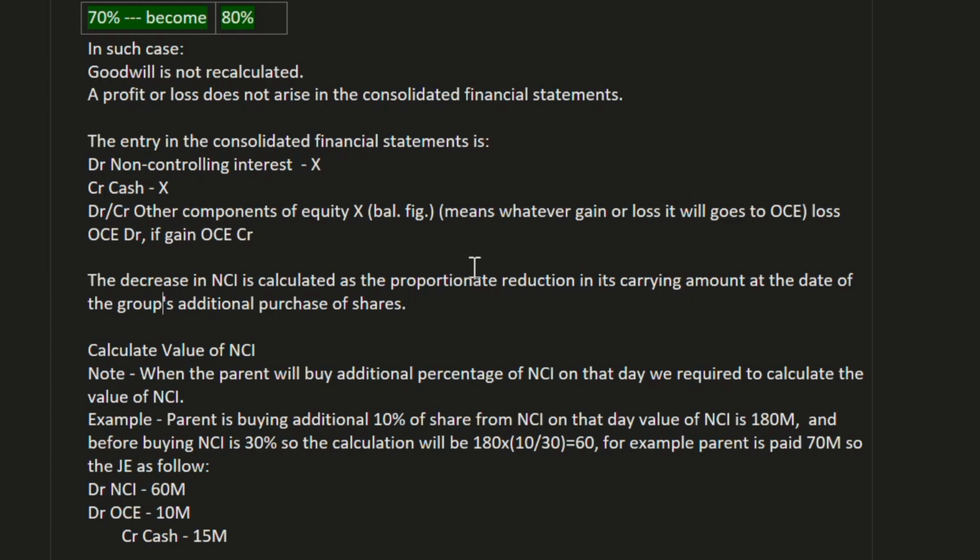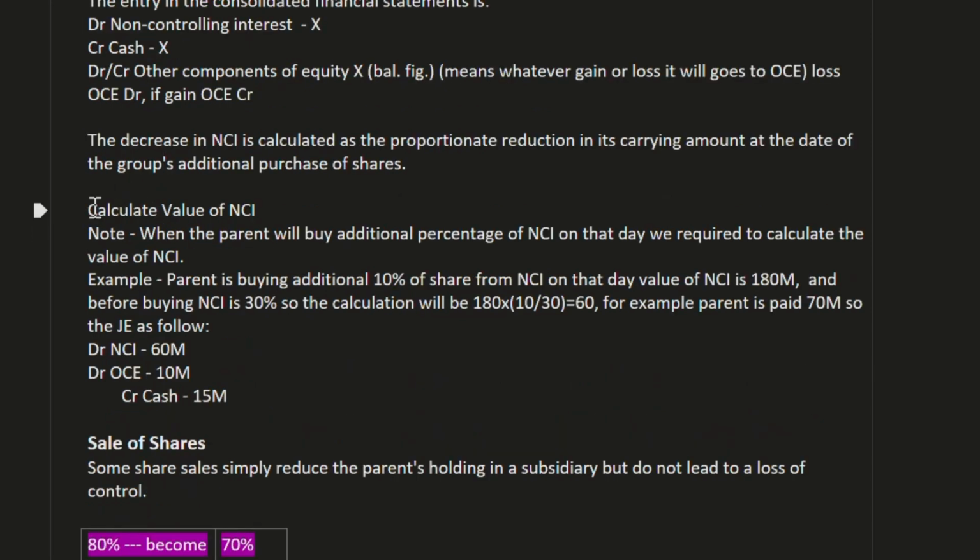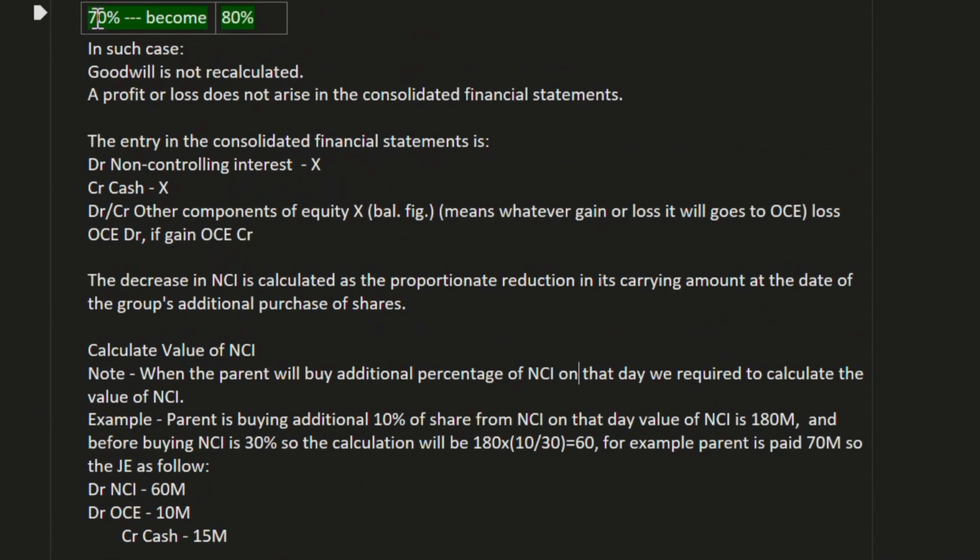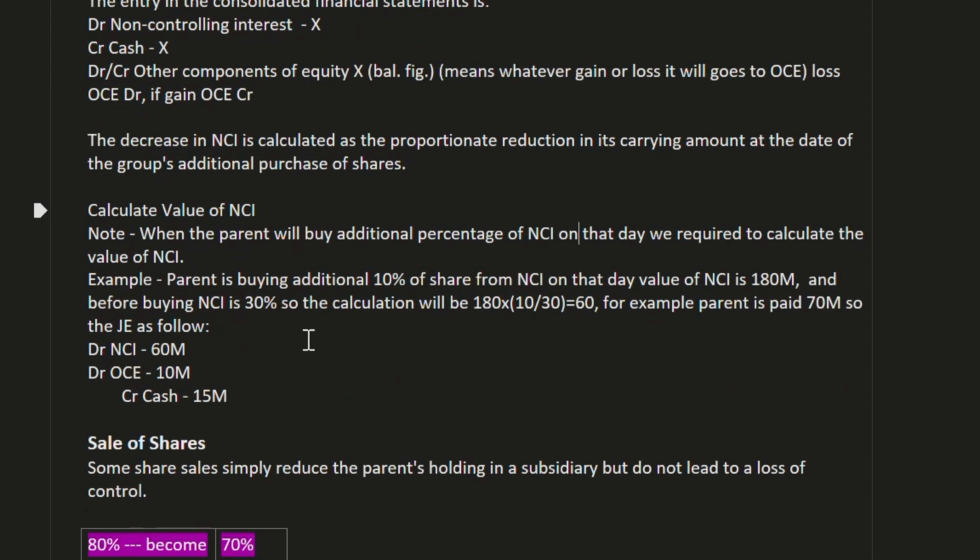At the end, we will see an example of how it works. Now, calculate the value of NCI. Note, when the parent buys an additional percentage from NCI, on that day we are required to calculate the value of NCI. Example: the parent is buying an additional 10% of shares from NCI. On that day, the value of NCI is 180 million, and before buying, NCI holds 30%. So the parent is holding 70%.